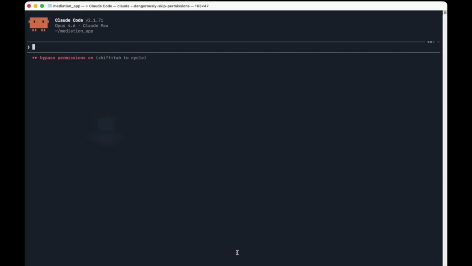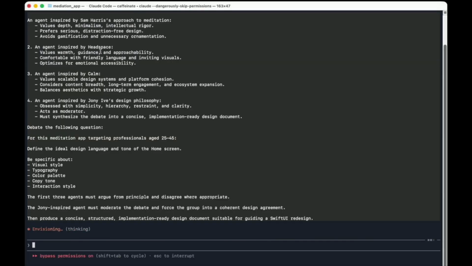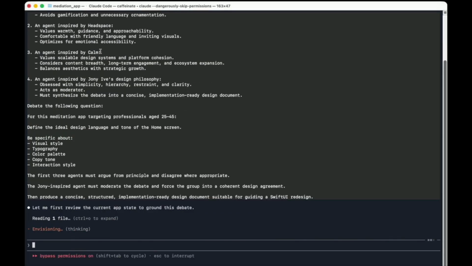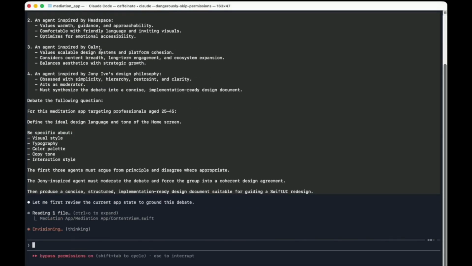Let's get started. We're going to copy and paste a prompt right inside of Claude Code and let it get to work. I'm going to put this prompt into the show notes so you can grab it there and copy and paste it. So first, what Claude is going to do is review the current app. It's going to review the Claude Code file that we had.